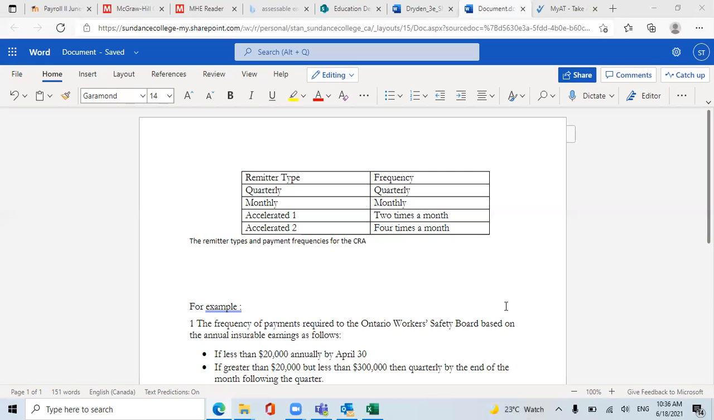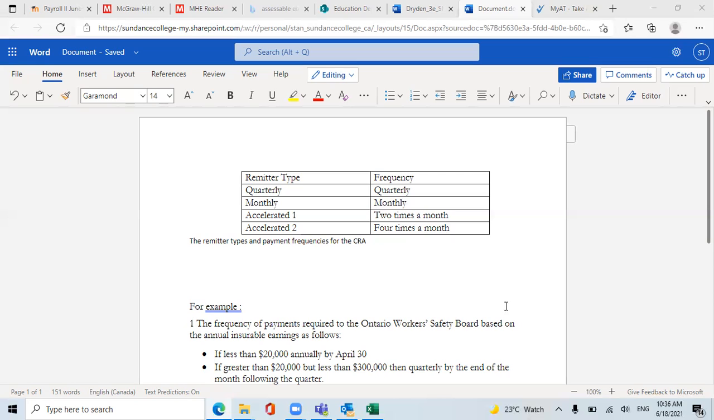And for accelerated threshold 1, there are 2 times a month. Accelerated 2, 4 times a month. So there are different remitter types and payment frequencies. If you want to read the detail, you could go to page 111, 112. It will show you, for example, for accelerated threshold 2, the payment will be 4 times a month.